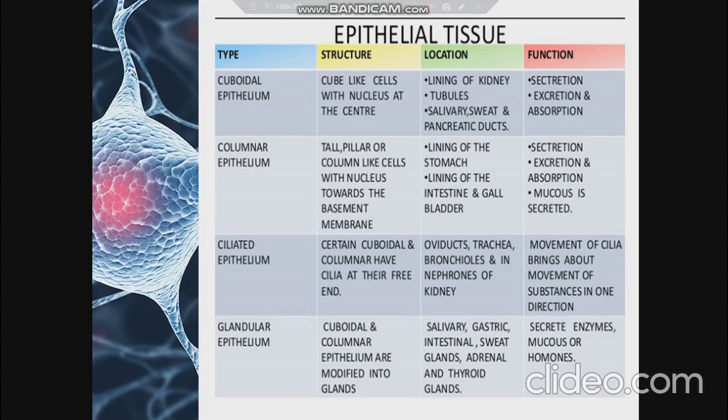Coming to glandular epithelium, cuboidal and columnar epithelium are modified into glands, and they are mainly found in salivary glands, gastric, intestinal, sweat glands, adrenal and thyroid glands, and the main function is to secrete enzymes, mucus or hormones.